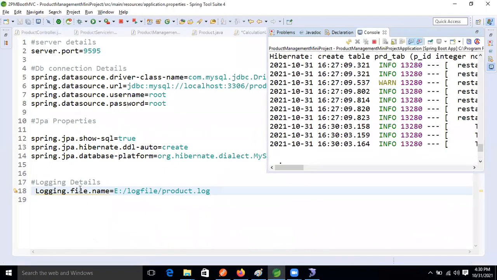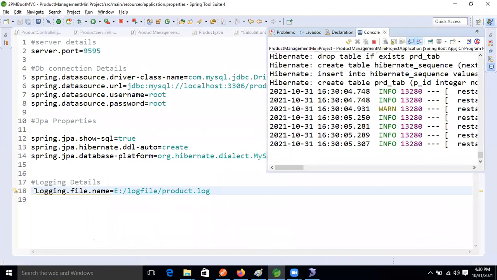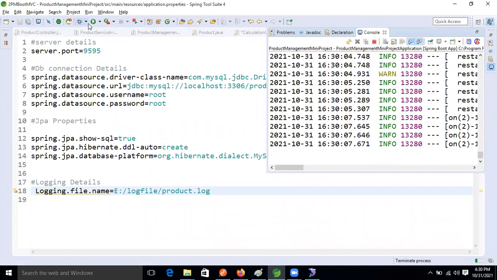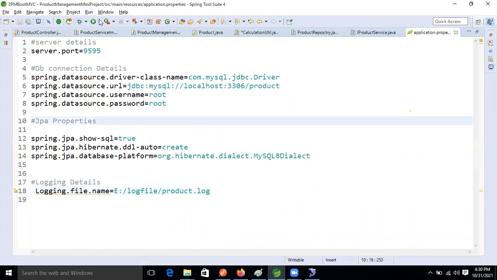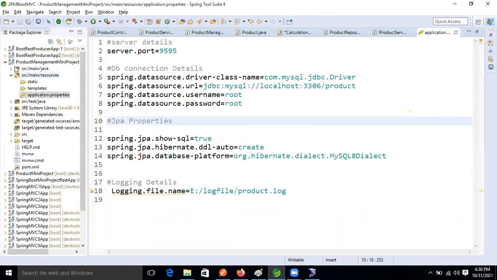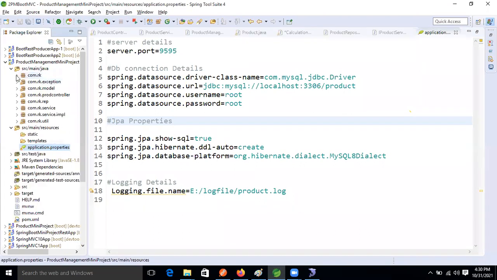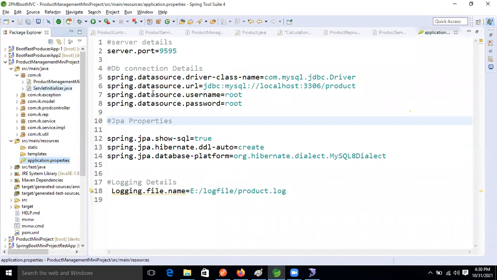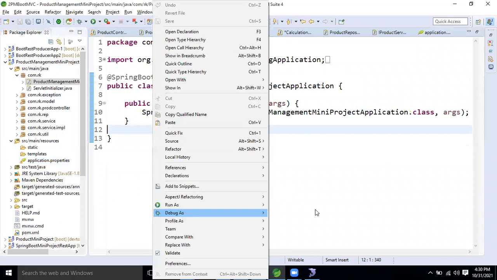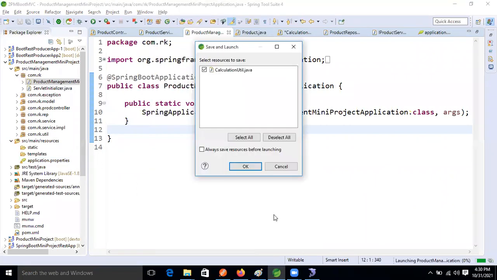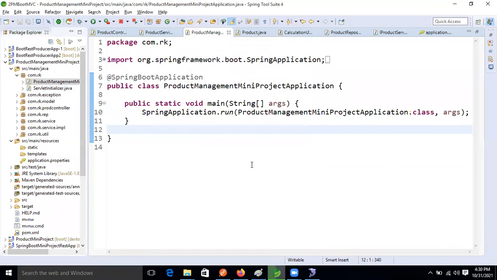Let's run our application. Fine, I'm running this application now, guys. Run it, Spring Boot application now. Okay, fine.